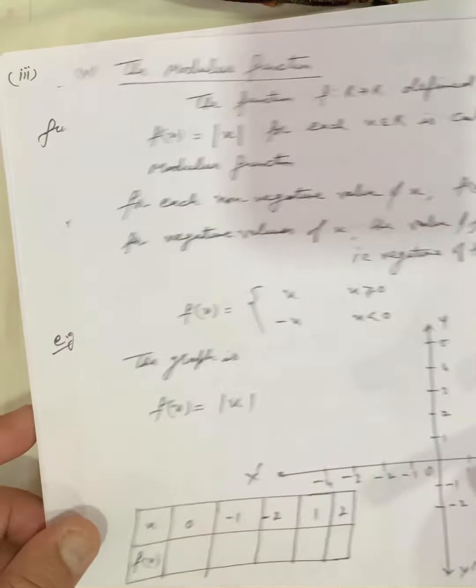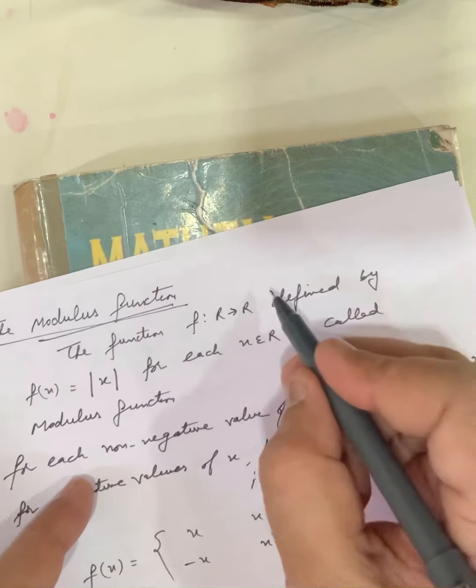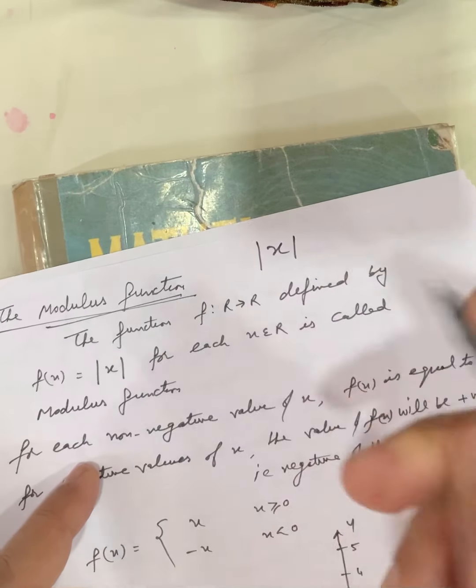Now the fifth one is modulus function. Modulus or absolute. Mod of x, like this, mod of x.